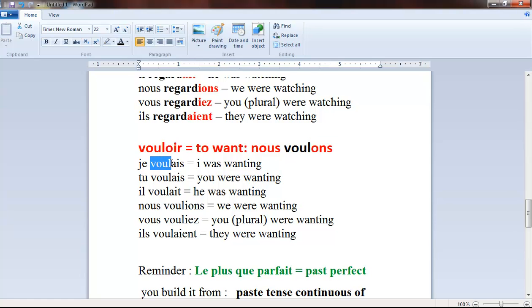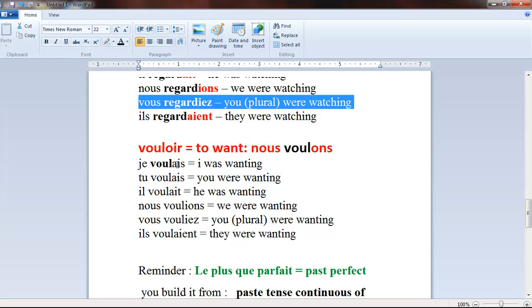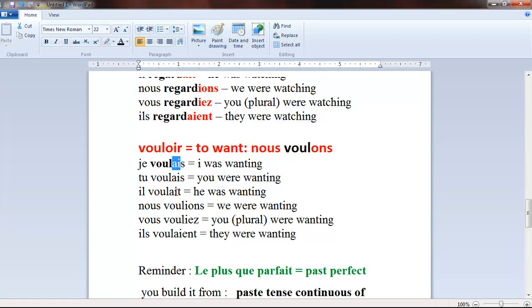that's going to be the root, remember, upon which you will add all these endings: ais, ais, ait, ions, iez, and aient. Those are the endings that you append to this root to create the past tense continuous that you see over here.